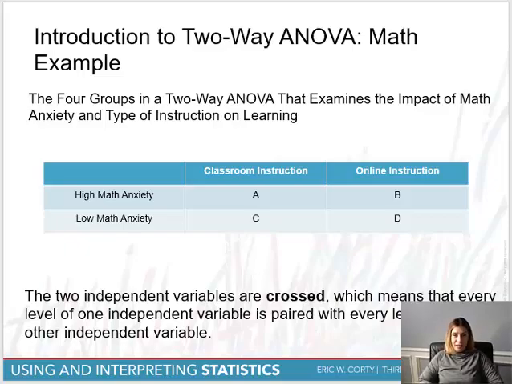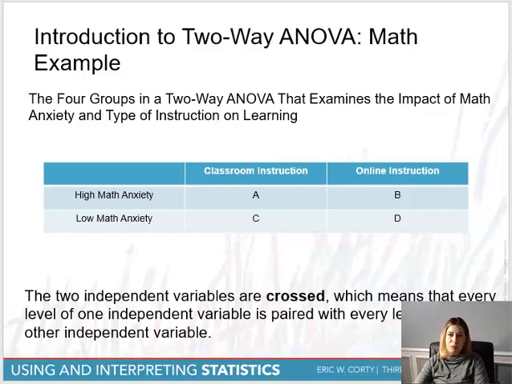So the two-way analysis of variance we are going to perform is one that examines the impact of these two independent variables. Anxiety, and anxiety has two levels, high and low, and the other independent variable is instruction, and the instruction is either teaching in class or being taught online.